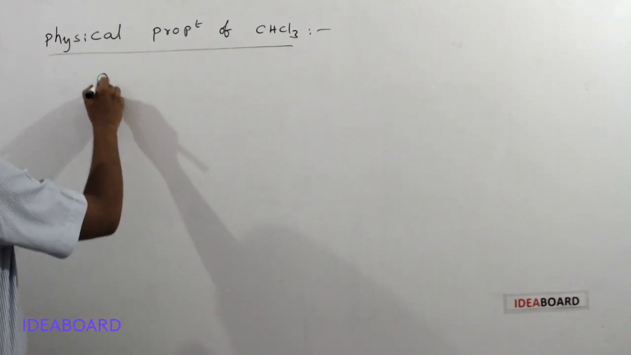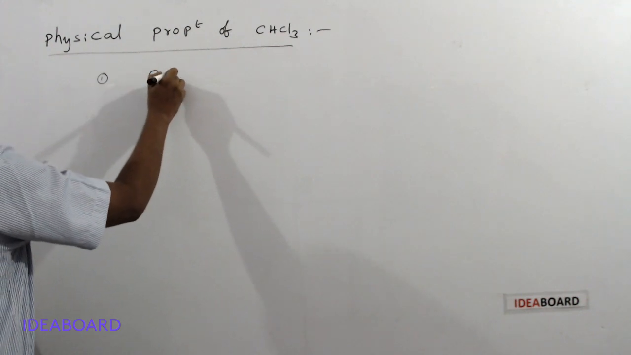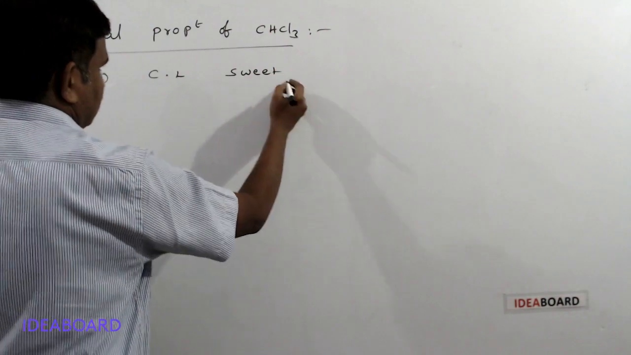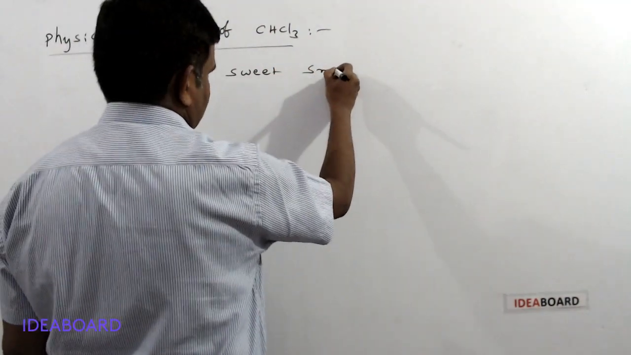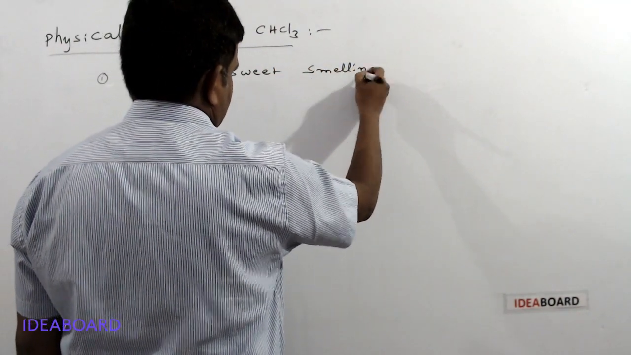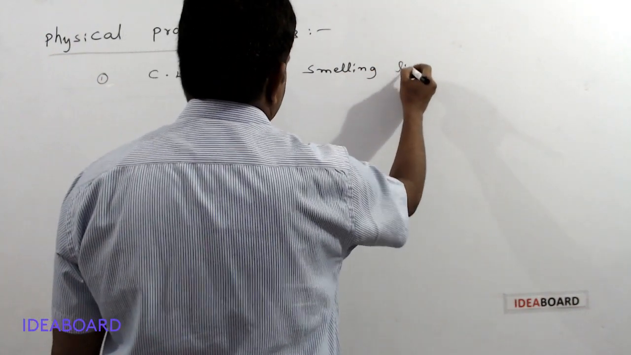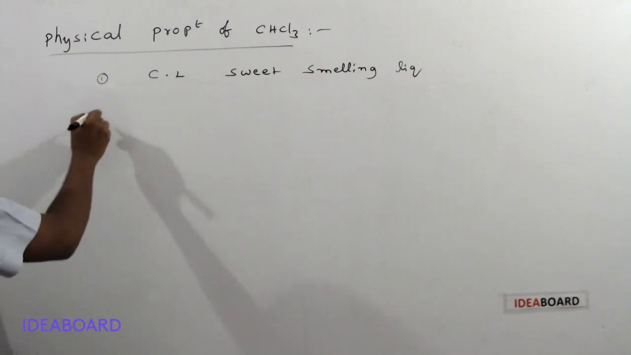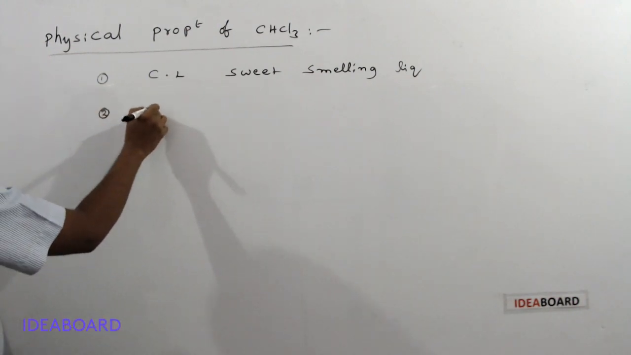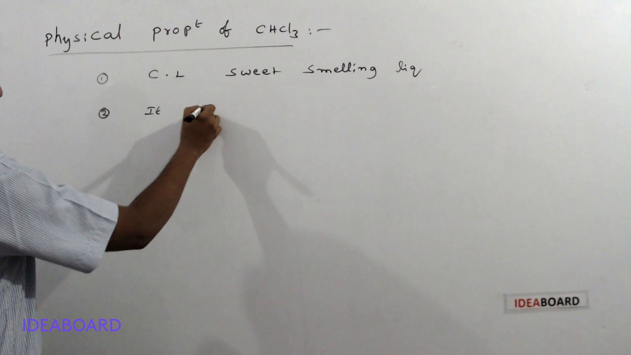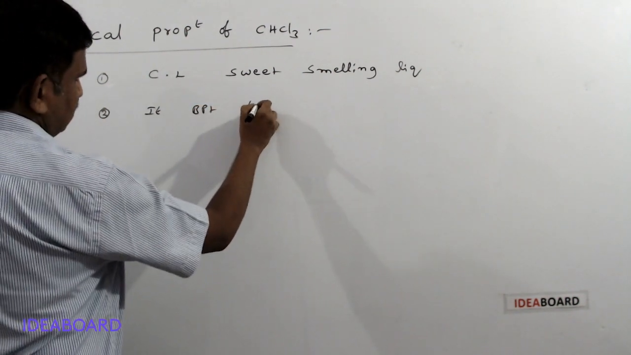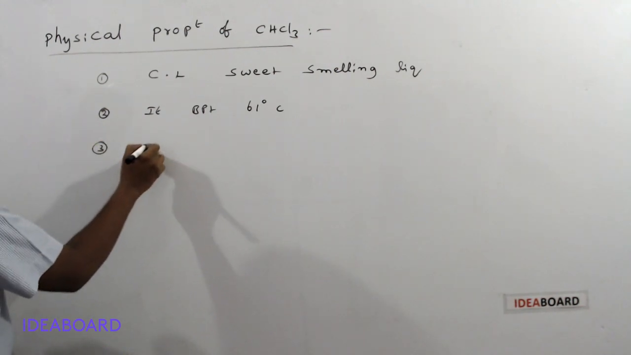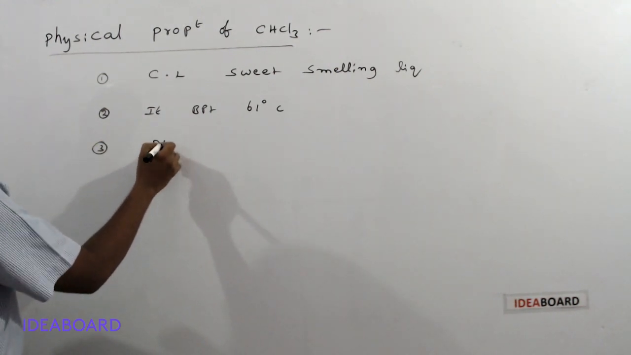The first point is it is a colorless, sweet smelling liquid. And the second point is its boiling point is 61 degrees Celsius. And the third point is it has more density.